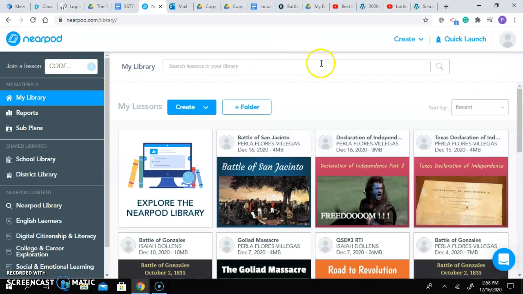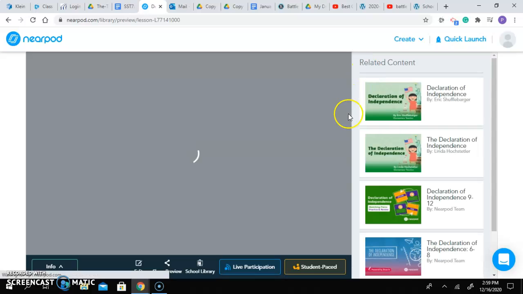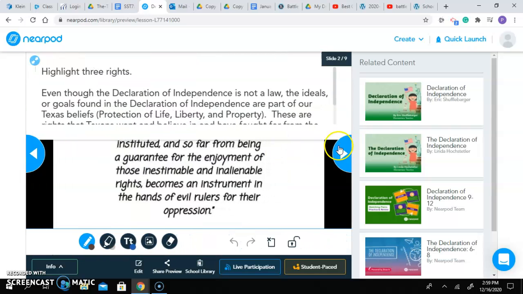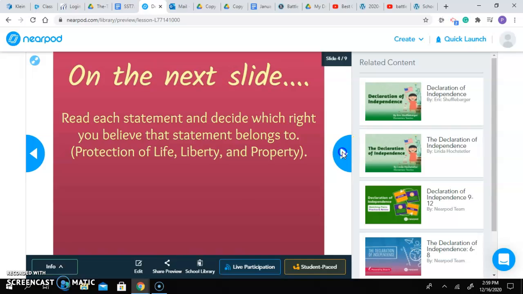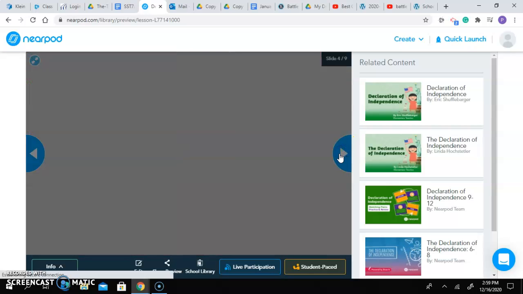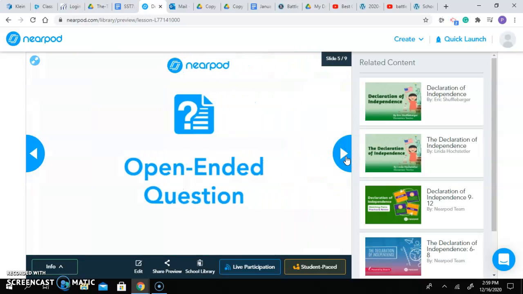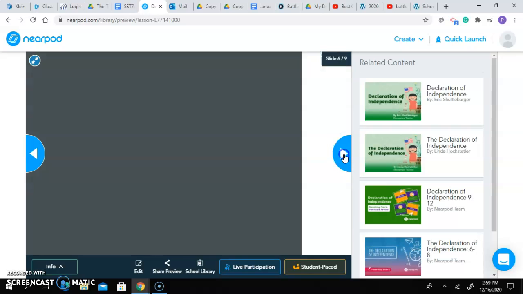the assignment for the next day, which is December 16th, is going to be a Part 2 that is in Schoology. This is student paced, so this is something that you can do on your own. Alright, we're basically going through, answering the questions. You will either have a quiz or a timed climb, depending on your teacher. You have a few of the open-ended questions that you can complete.